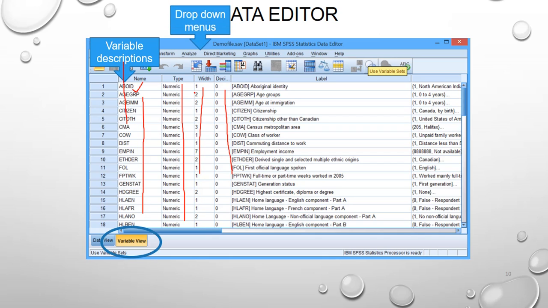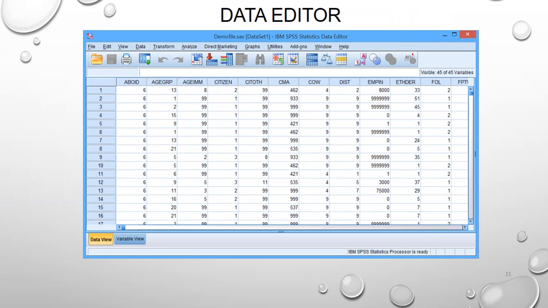When you press this, here we have Analyze, Direct Marketing and everything else. These are action buttons, meaning what analysis you need to do. If you need descriptive statistics or plots, or ANOVA or regression, these are all the action buttons.